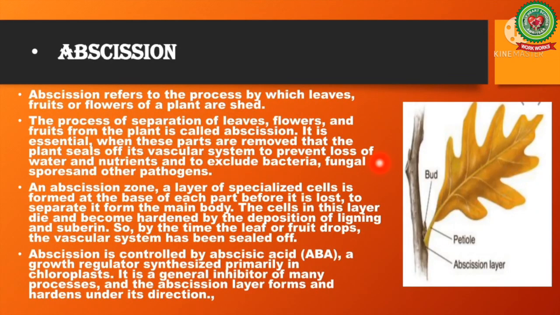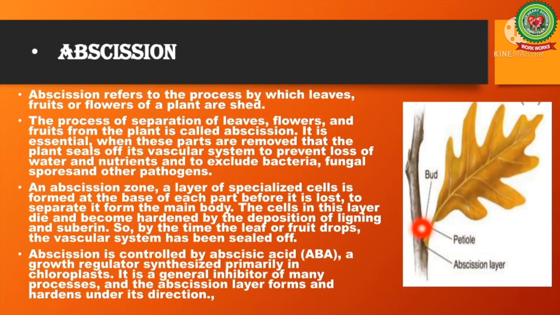Abscission. Abscission refers to the process by which leaves and fruits of a plant are shed. The process of separation of leaf, flowers, and fruits from the plant is called abscission. It is essential when these parts are removed that the plant seal off its vascular system to prevent the loss of water and nutrients and to prevent bacterial and fungal spores from growing on the plant.